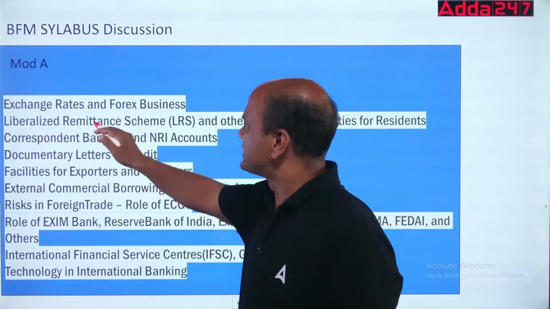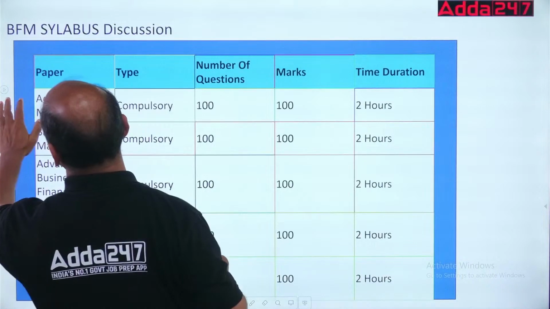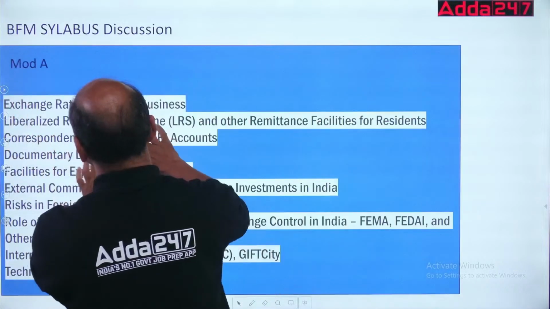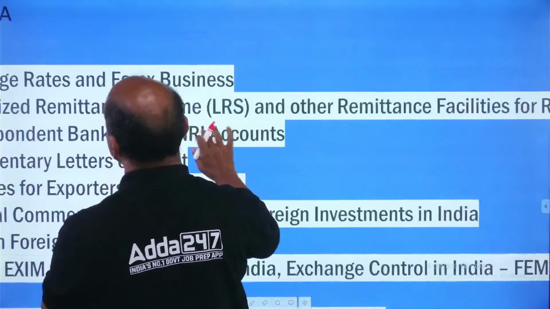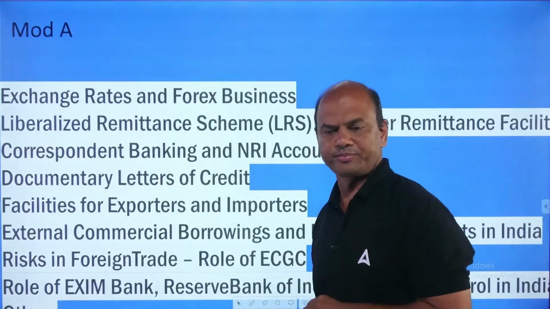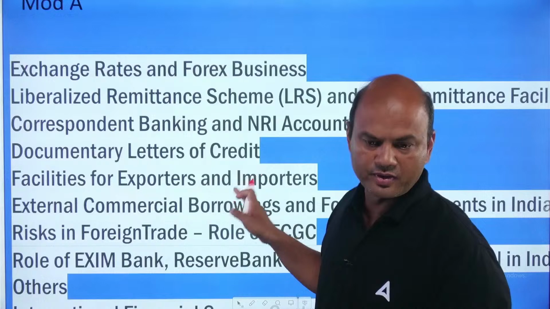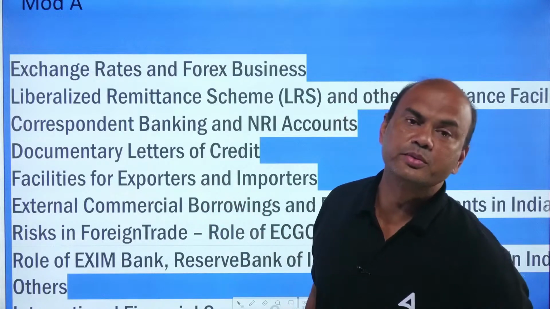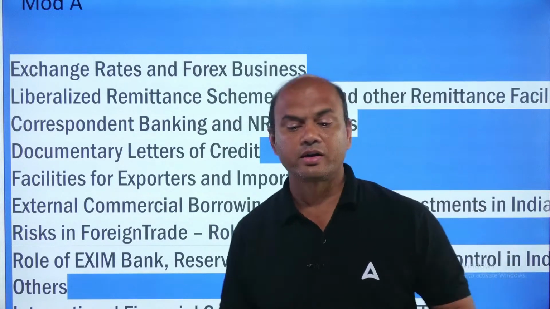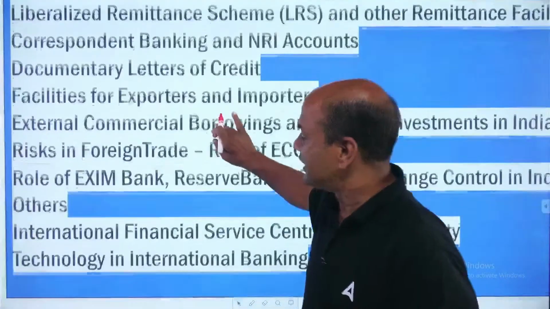Here you have all this. See this: exchange rates. These are the chapters: exchange rates and Forex business, liberalized remittance scheme, correspondent banking, documentary LCs, facility to exporters and importers, then external commercial borrowing, ECB, risk in foreign trade, role of Exim Bank and others, and the last one is international IFSC.